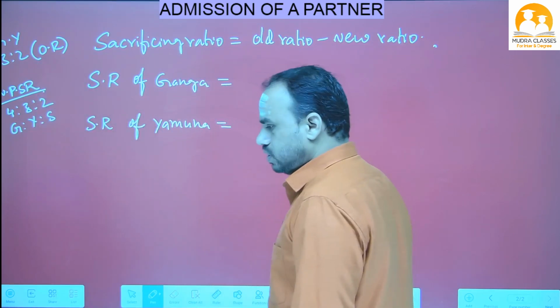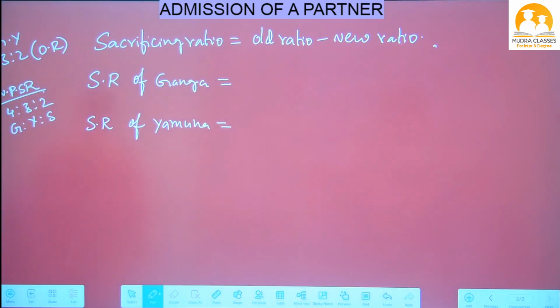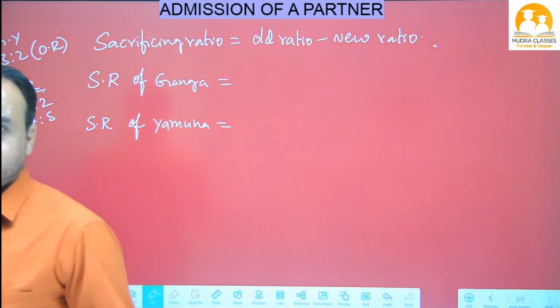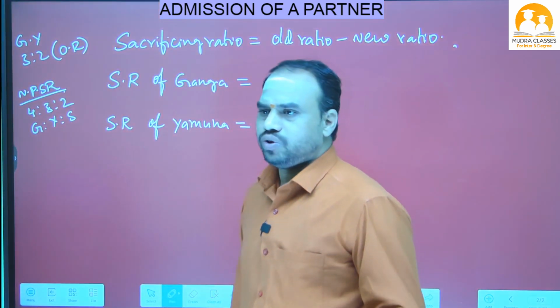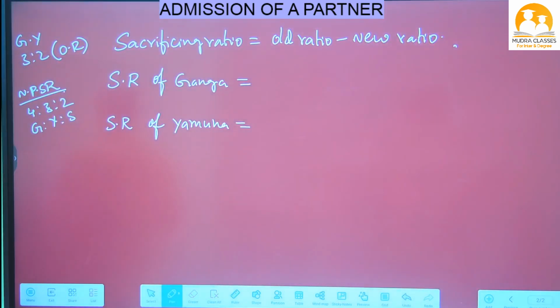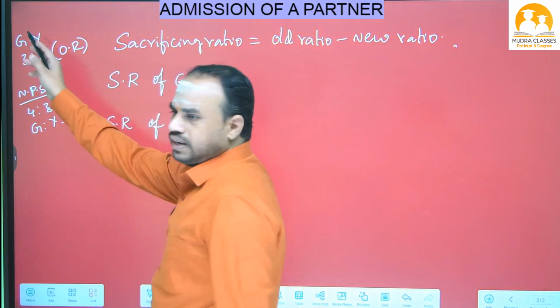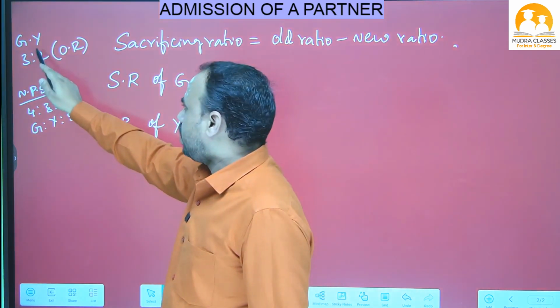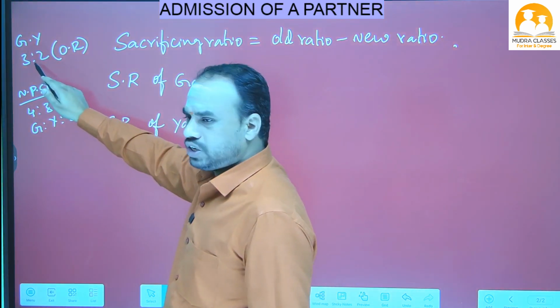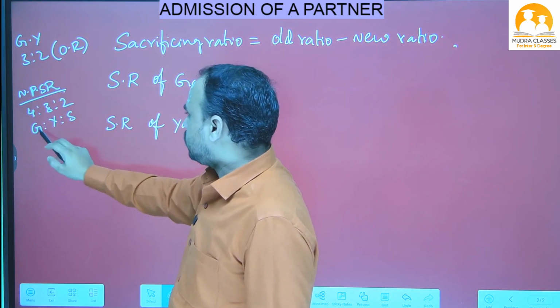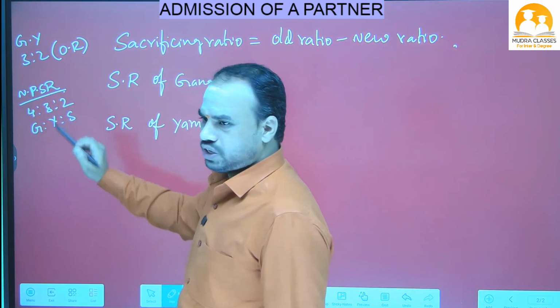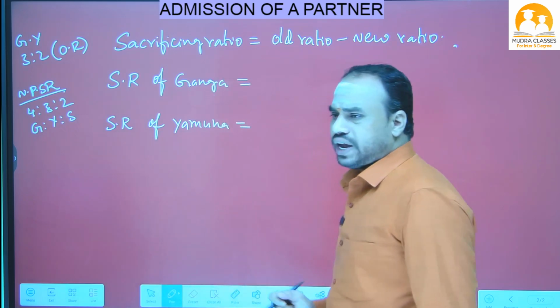Maybe you are not able to see. I will move the camera so that you can understand clearly. I think now you are able to see clearly. So here, the old ratio of Ganga and Yamuna is 3:2 and the new profit sharing ratio of Ganga, Yamuna and Saraswati is 4:3:2. Now we have to find out the sacrificing ratio.